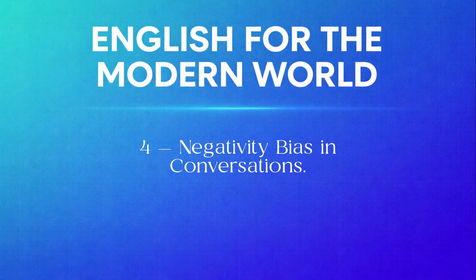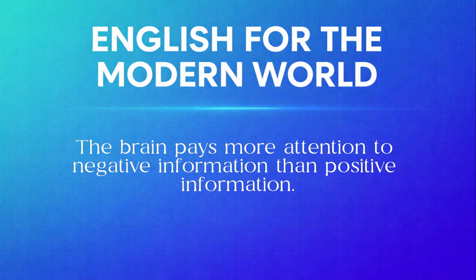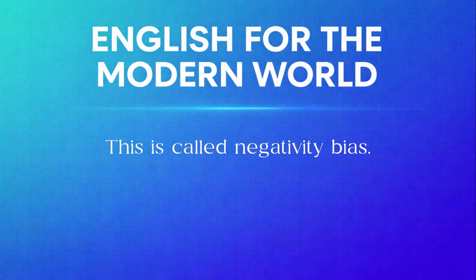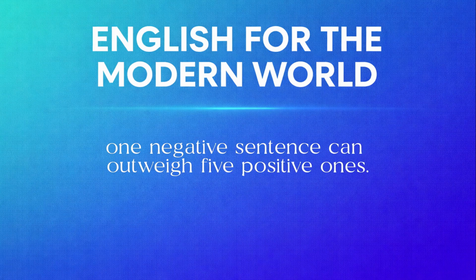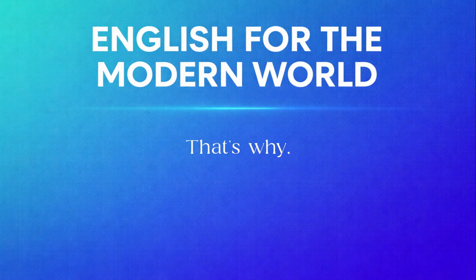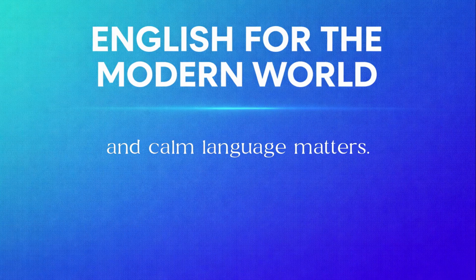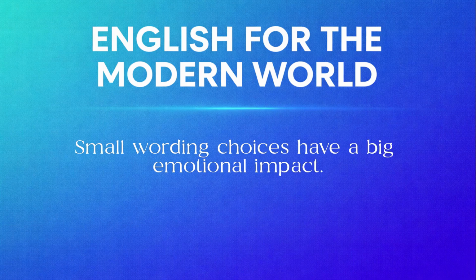4. Negativity bias in conversations. The brain pays more attention to negative information than positive information. This is called negativity bias. In communication, one negative sentence can outweigh 5 positive ones. That's why tone matters, clarity matters, and calm language matters. Small wording choices have a big emotional impact.